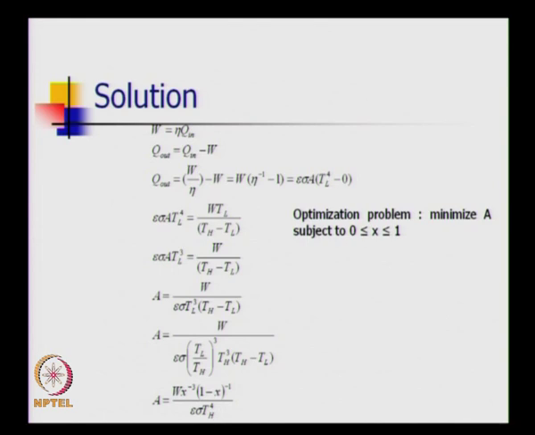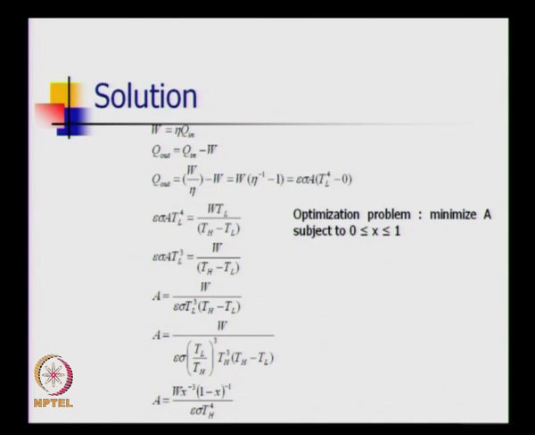So the work output is efficiency times Q in. From the first law of thermodynamics, Q out is Q in minus W. So I am writing Q out in terms of W and eta, where eta is efficiency. I am keeping W fixed. Whatever heat is rejected is the heat rejected from the condenser in a power plant. The heat rejected from the condenser of a power plant operating in outer space is heat rejected by radiation alone, which can be given by the Stefan-Boltzmann law.